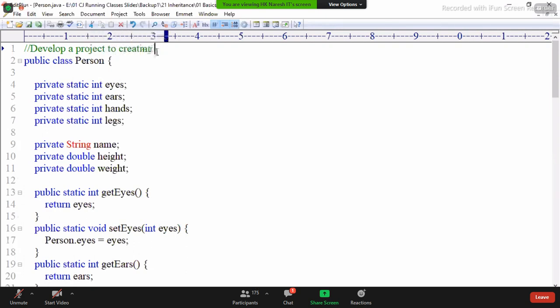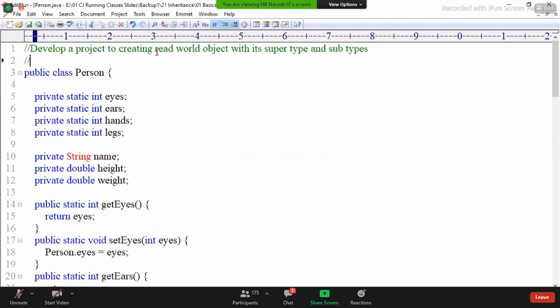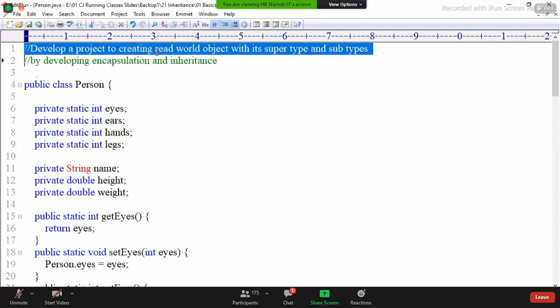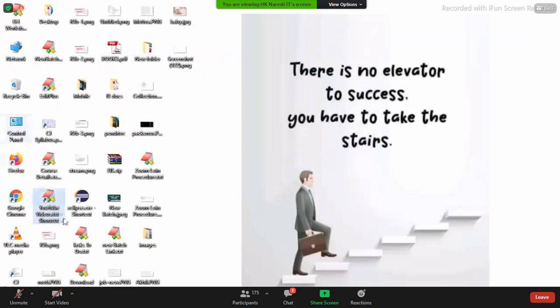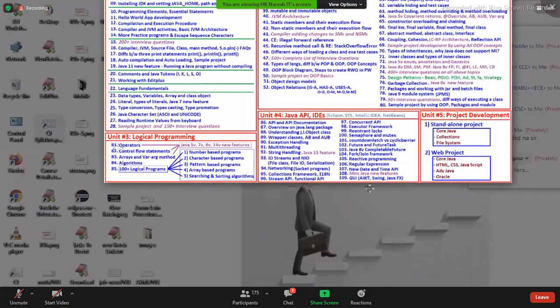Develop a project to create a real world object with its supertype and subtypes by developing encapsulation and inheritance. Up to now, whatever knowledge you have gained, I'm going to use everything in this project.